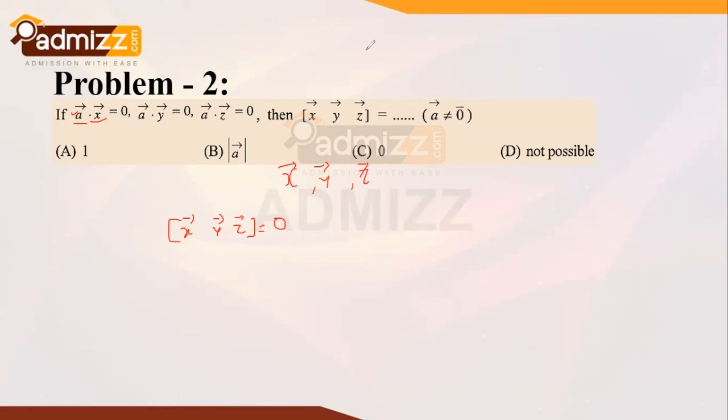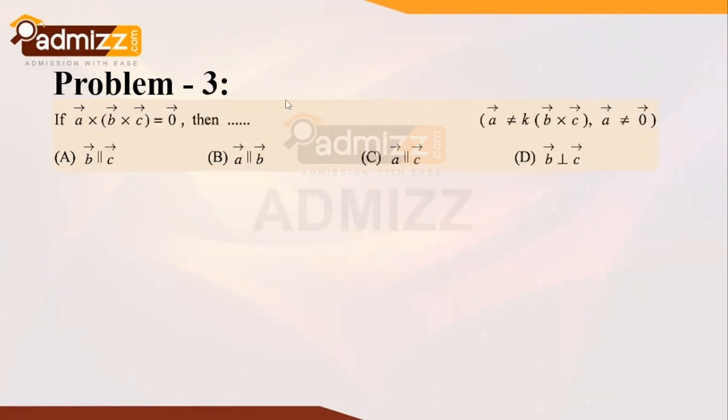This is coming from the identity which we have already covered previously. You might have noticed this in the previous slide. So your final answer turns out to be option C, 0. Now for problem 3, we have the cross product of vector A with the cross product of vector B cross C, and it is stated clearly in the question that it is the 0 vector.